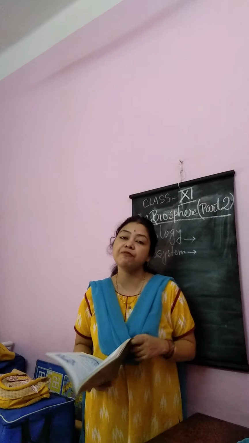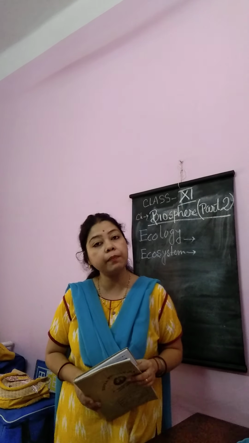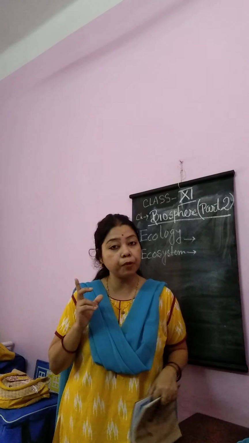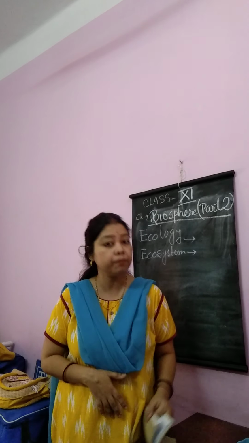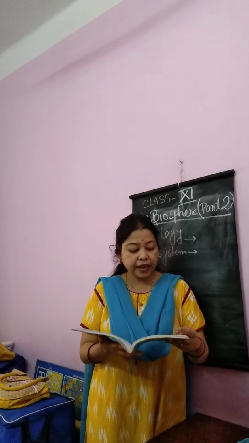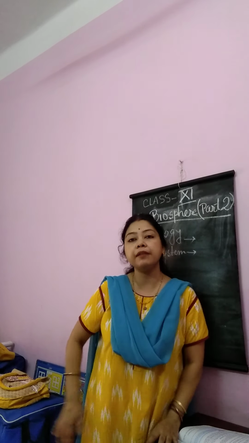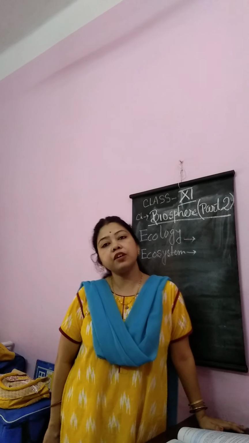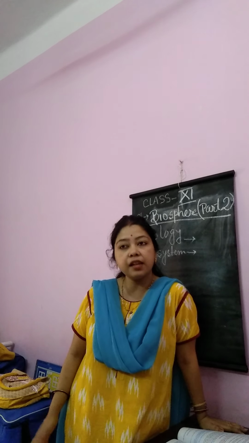Okay, these two definitions are very important: what is ecology, and what is ecosystem, and who proposed the term or devised the concept of ecosystem and ecology. Next, there are two types of ecosystem: natural ecosystem and man-made ecosystem. Natural ecosystem means the ecosystem designed by nature itself.